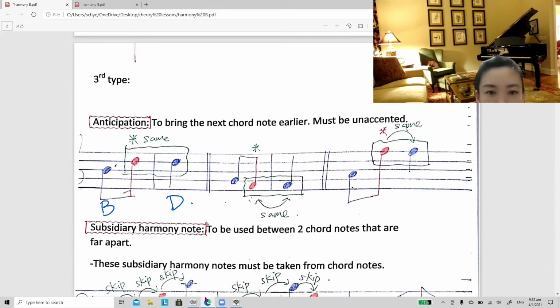Okay, next one, between G and F. Originally, the F should be at the next bar, but in order to anticipate it, I add the F earlier. So this is our anticipation. Okay, so I anticipate the next note. So the anticipation must be the same as next note. First, second beat. In order to bring the second note earlier, I add anticipation here.